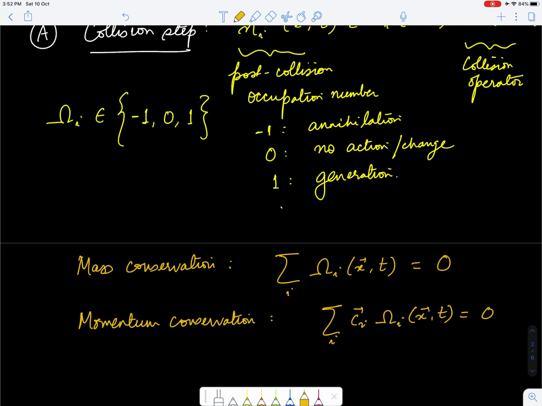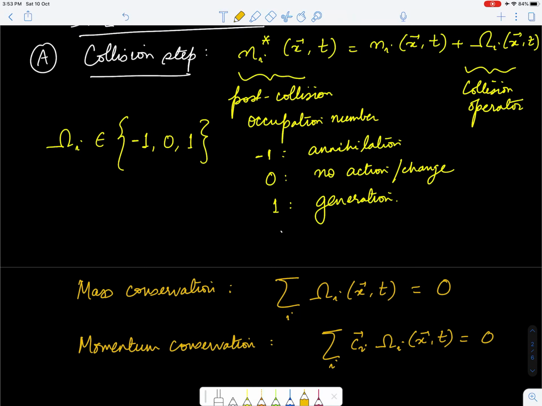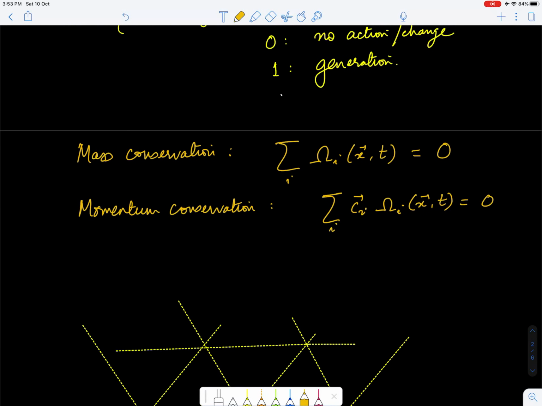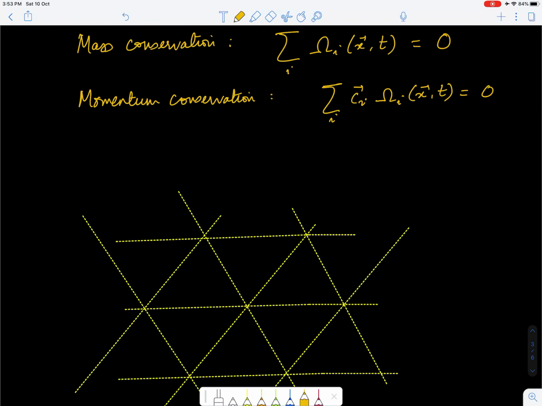Okay, so till now I've only looked at the theoretical aspect of the lattice gas models. Now let me show you pictorially how this will work. Okay, so let's talk about some possible resolutions of collision.